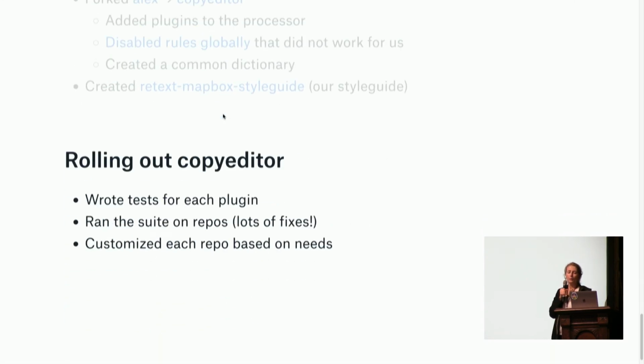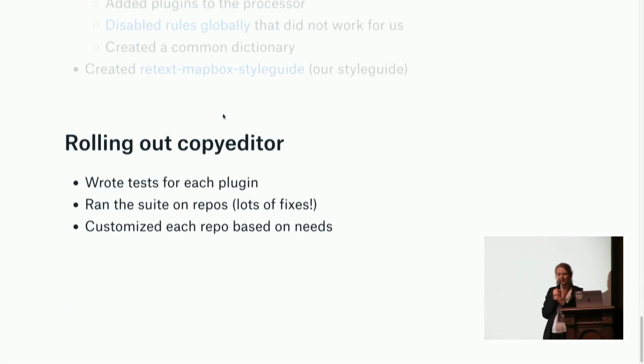And when we rolled it out, we wrote tons of tests. Each plugin had a test suite. We also ran it on all of our repositories to make sure that we didn't have any false positives, and we were able to completely customize each repo. Each repo has its own dictionary. For instance, Android has completely different words than iOS, which has completely different words than a JavaScript library.